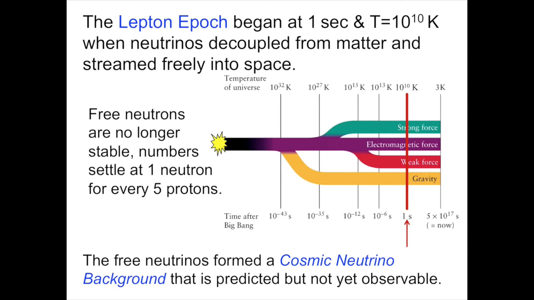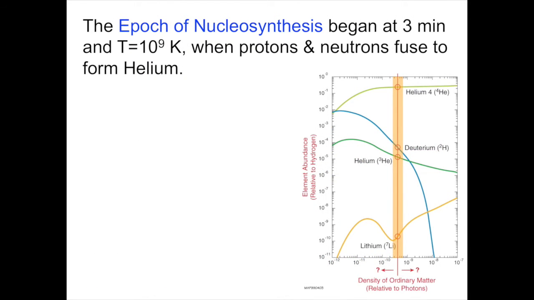Our direct view of the universe now is as it was when it was 380,000 years old, at the time that the universe became transparent to light. It's during this period, during the Lepton Epoch, that we enter into the Epoch of Nucleosynthesis. It began when the universe is about 3 minutes old and the temperature has dropped to about 1 billion degrees. This is when it is cool enough for stable nuclei to begin to form via fusion.